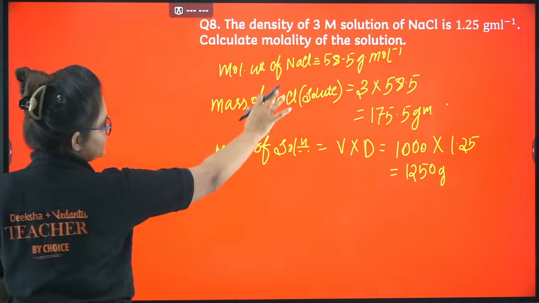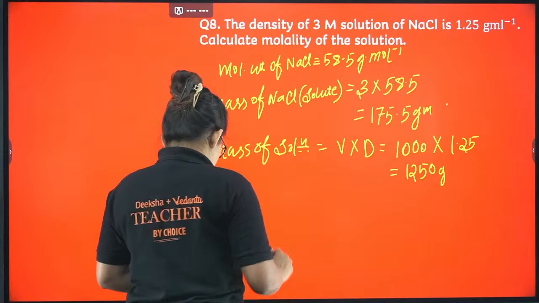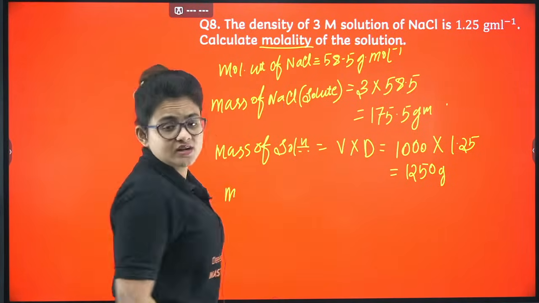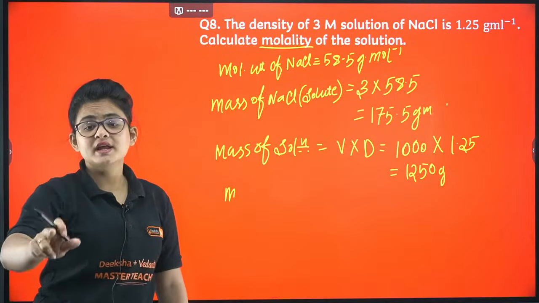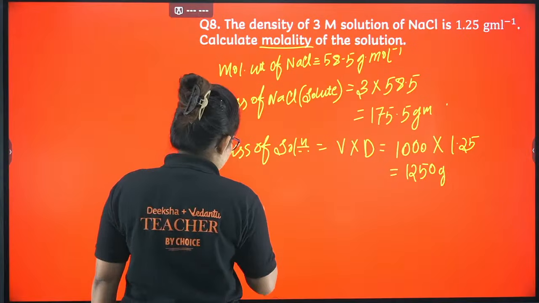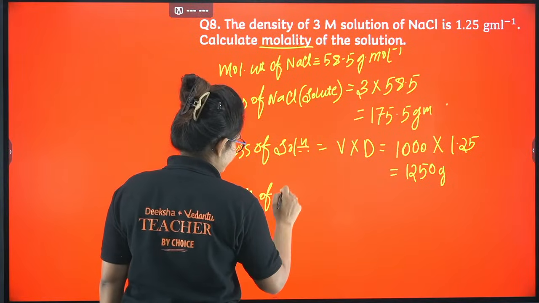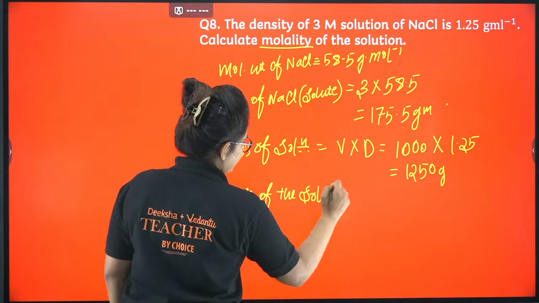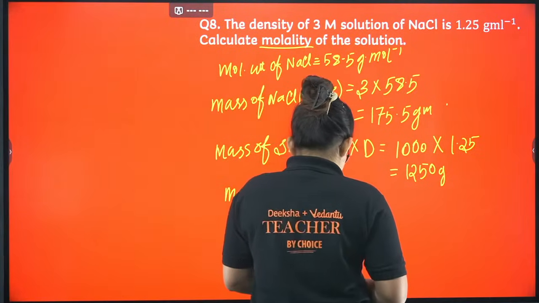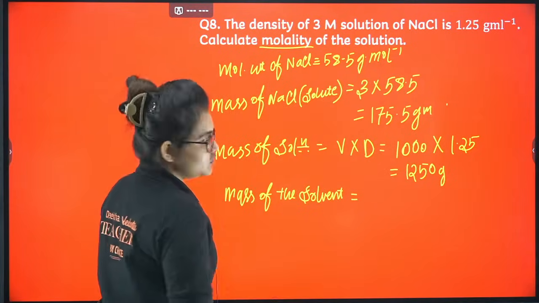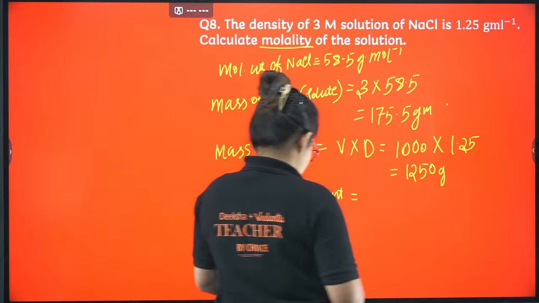So the mass of the solution I know, the mass of the solute you know. Now the mass of the solvent, because I have to calculate molality. In order to calculate the molality, you need the mass of the solvent in the denominator. So let's calculate the mass of the solvent.